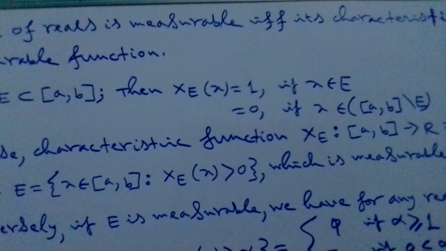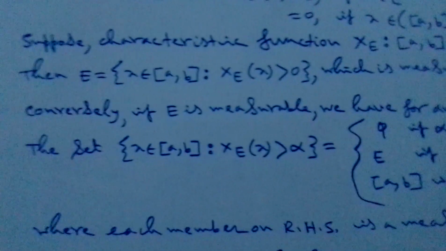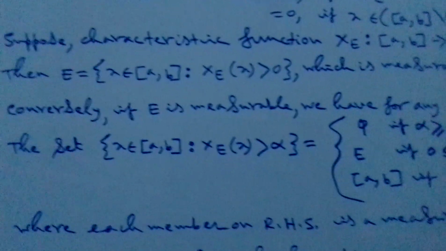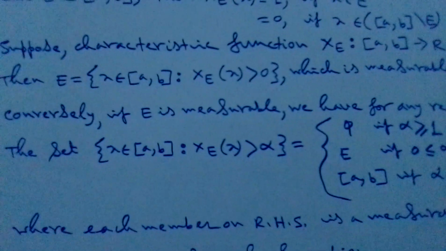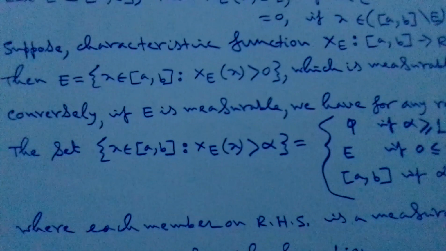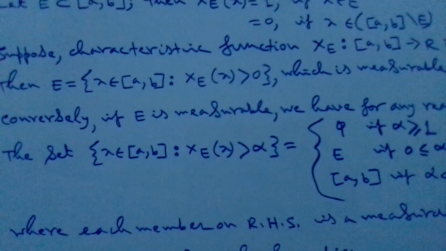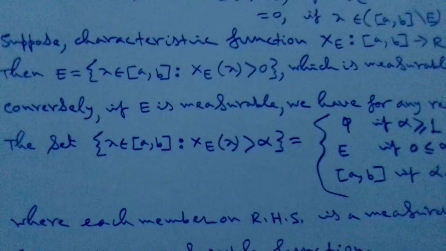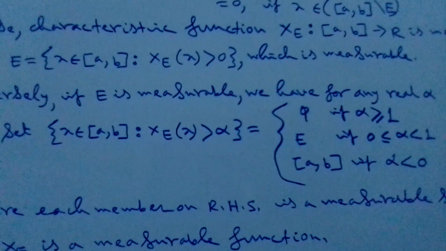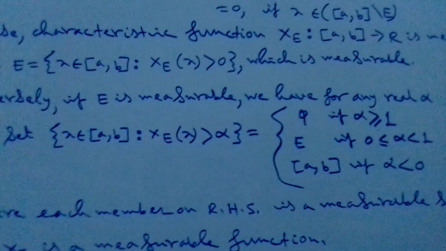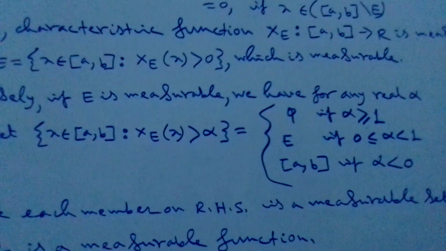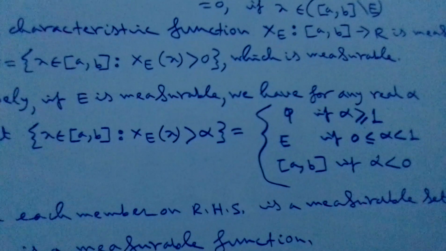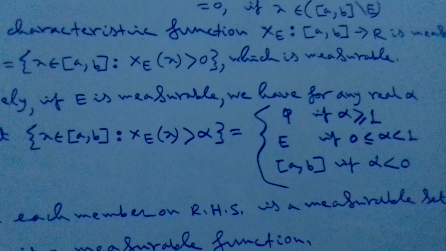Now we are taking the converse, because we are making here the if and only if statement. So conversely, we assume that E is measurable. Then for any real alpha we construct the set of x in the closed interval AB such that chi E of x is greater than alpha. We are taking three branches here. At first, if this real number alpha is greater than or equal to 1, then we don't find any existence, so it will be the null set.